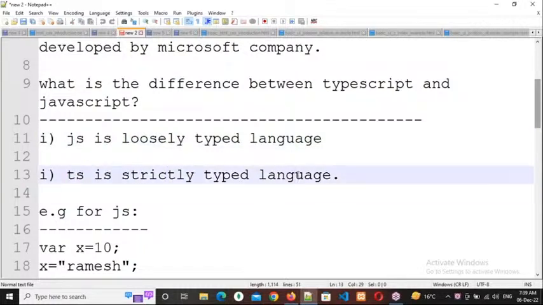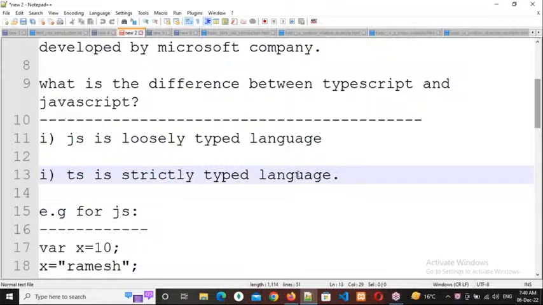So what is a loosely typed language and what is a strictly typed language? Loosely typed means however we can type. Strictly typed means you type with seriousness. Here, typed means data types. Whenever you want to program, we need to deal with data. Whenever you are dealing with data, there will be different types of data.